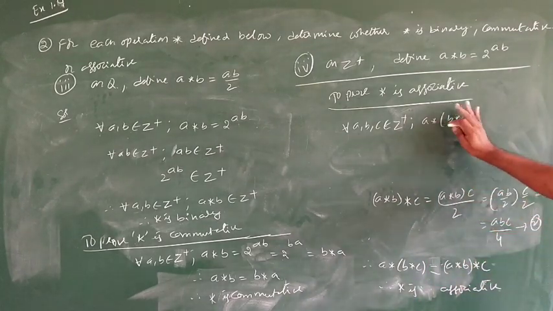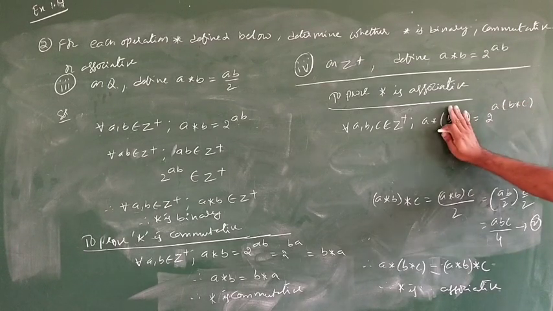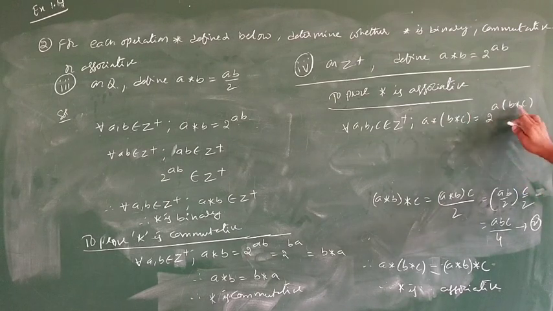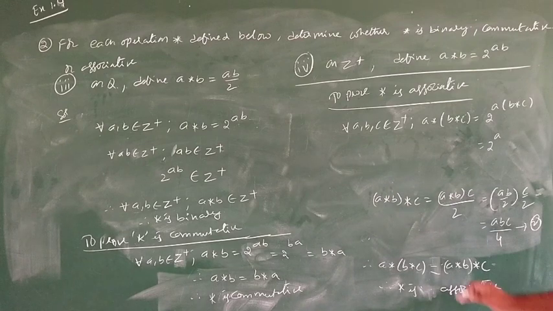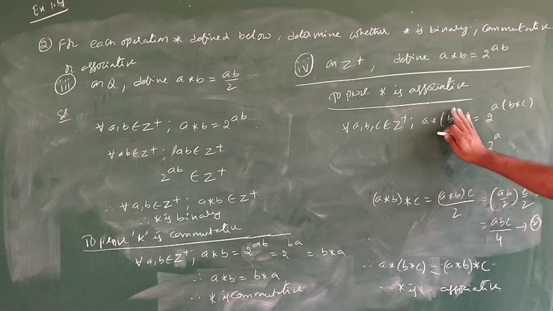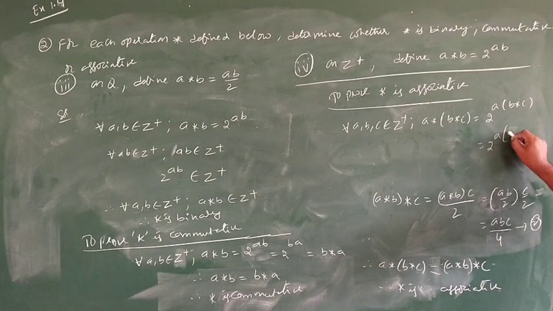Now a star (b star c) is a into 2 power bc. I already told you to take this as b: 2 power a. See, generally in this kind of problem, the next 5th and 6th also, proving associativity is a little bit complicated. Observe and practice well. So a star b is 2 power a, next b star c is 2 power bc.